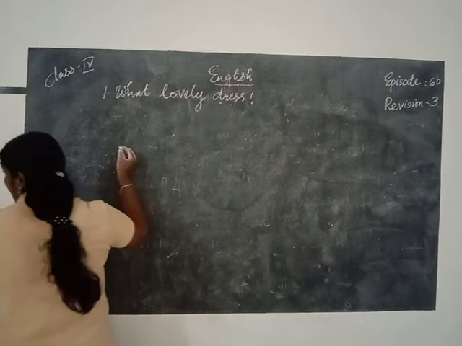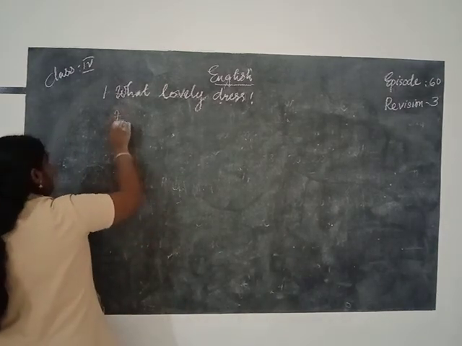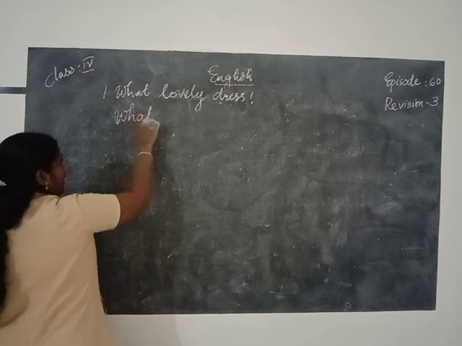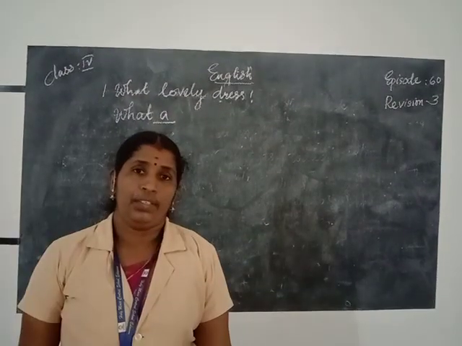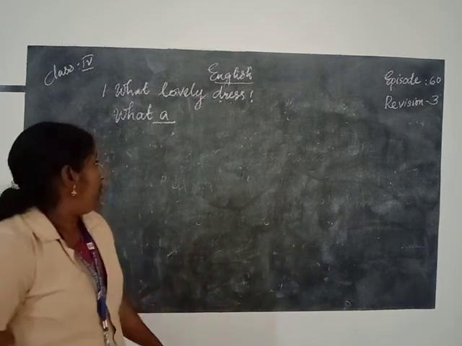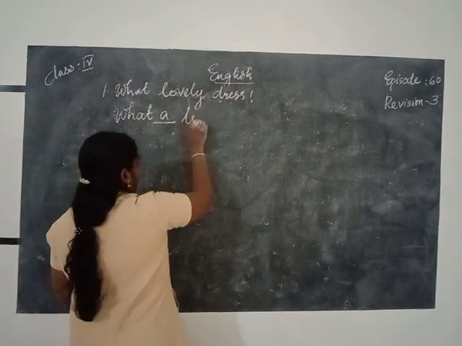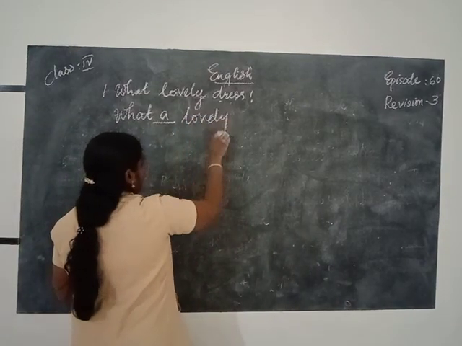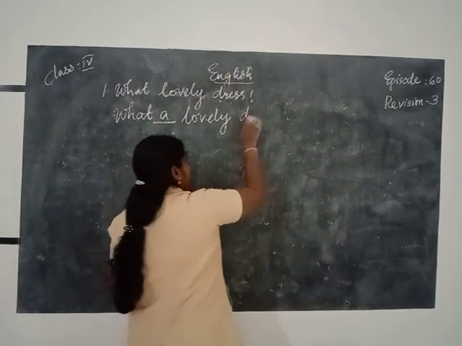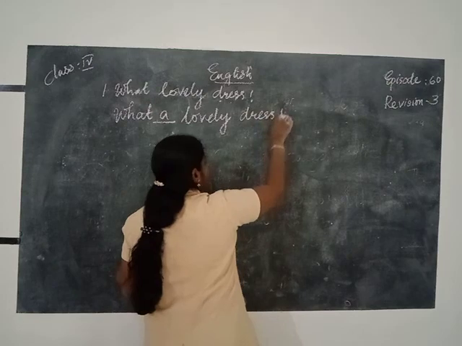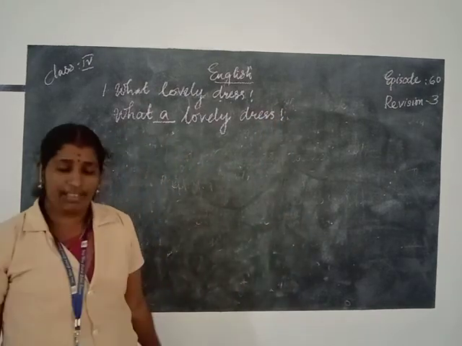What a lovely dress is the correct usage. The answer is what a lovely dress. Then the sentence will become meaningful. What a lovely dress. Okay, now the sentence is correct.